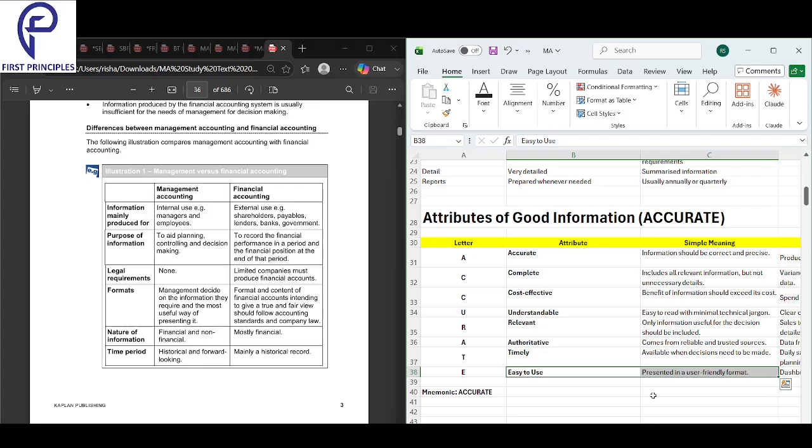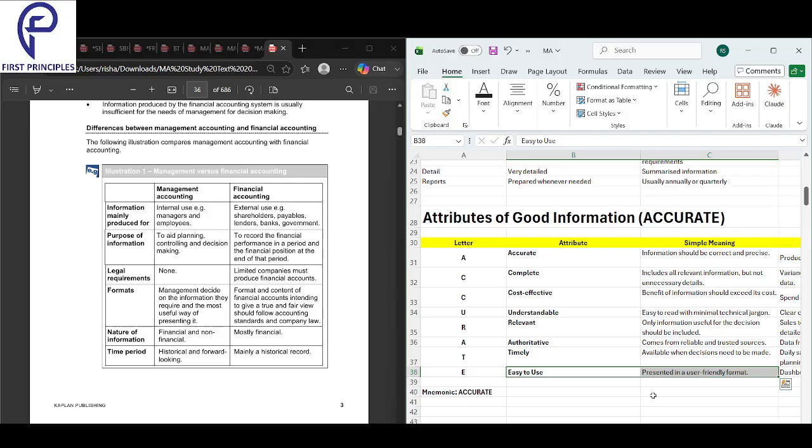Authoritative. The source should be credible from where it's coming. And timely. Whenever you need it, you should get it at that time, and it should not be old. It should be as current as it can. Easy to use. It should be presented in a user-friendly format. So this is the mnemonic of ACCURATE, and these are the characteristics of good information.